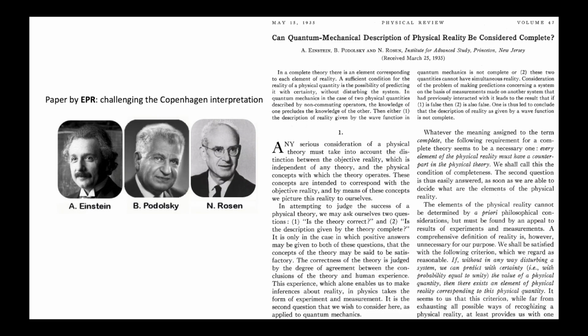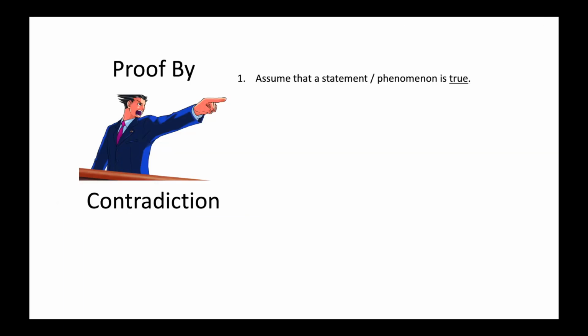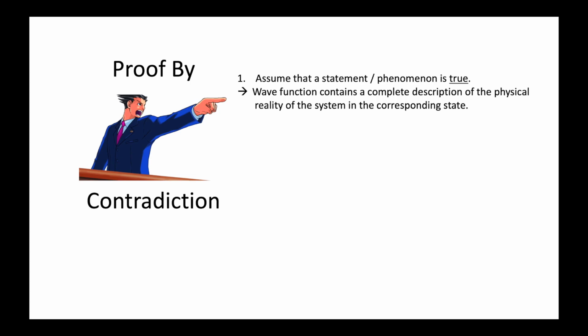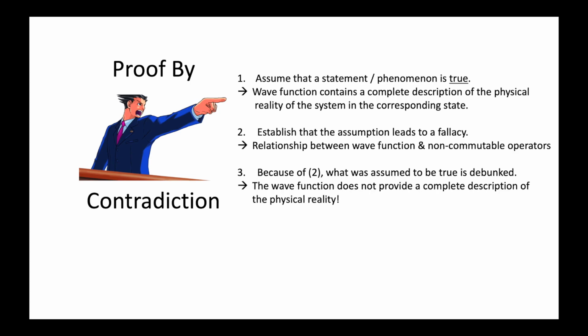Einstein and two other scientists, Podolsky and Rosen, presented their paper. In this paper, they first suggest the criterion for physical reality. Then they first assume that the wave function does contain a complete description of physical reality of the system for given states. But using proof by contradiction, skipping the full derivation, EPR conclude that the quantum mechanical description of physical reality given by wave functions is not complete.